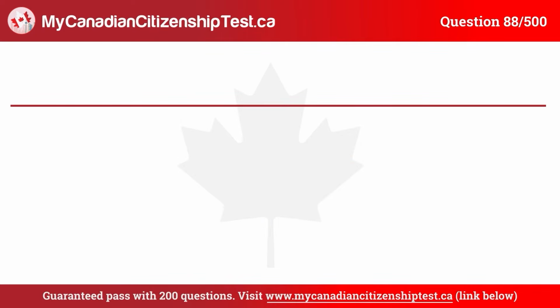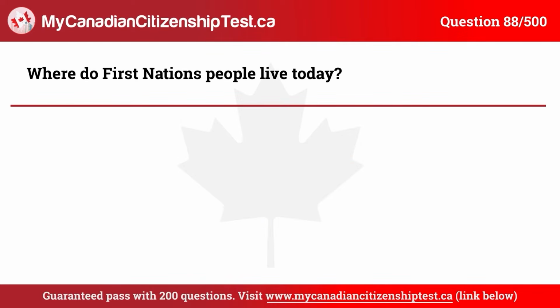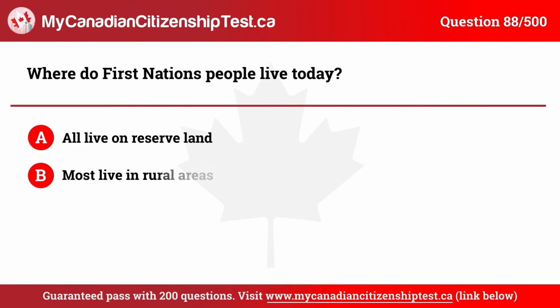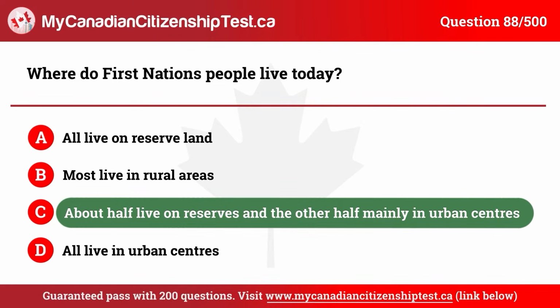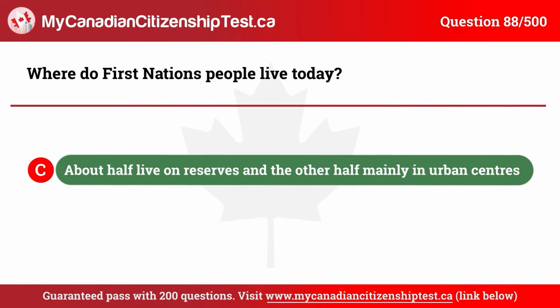Question 88. Where do First Nations people live today? A. All live on reserve land. B. Most live in rural areas. C. About half live on reserves, and the other half mainly in urban centers. D. All live in urban centers. The correct answer is C. About half live on reserves, and the other half mainly in urban centers.